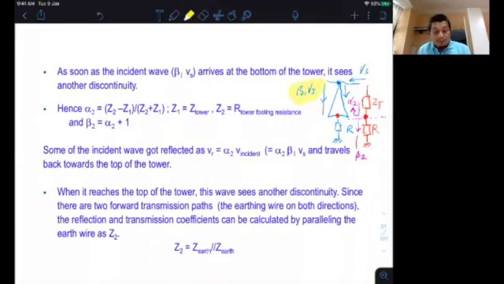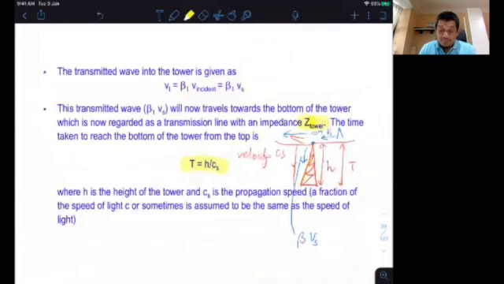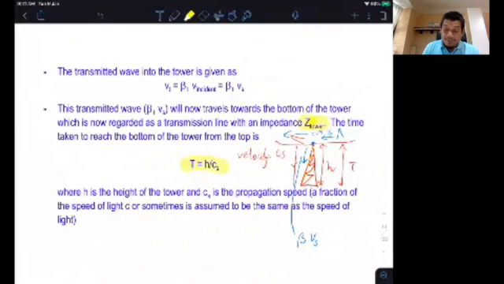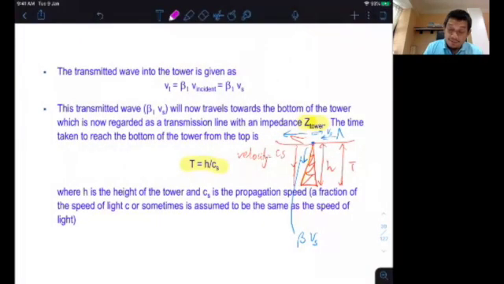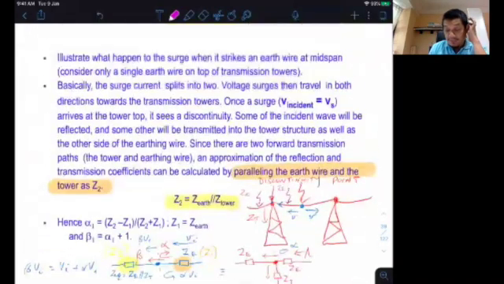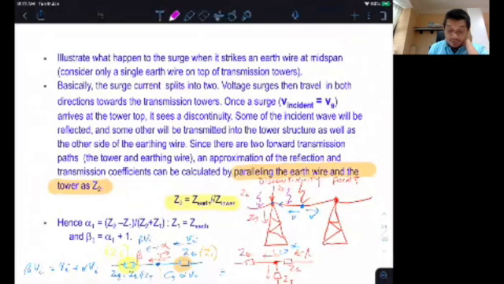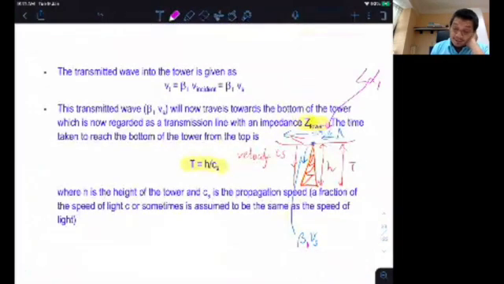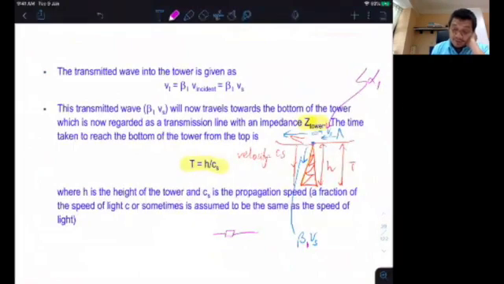Okay? Any question? Okay, the first one here, we call it alpha 1. This one is alpha 1. And this one is beta 1 that goes in. So for this case, we already described here. So this one is called beta 1 and alpha 1. So here, the equivalent circuit is like this. We have Z earth and Z equivalent.